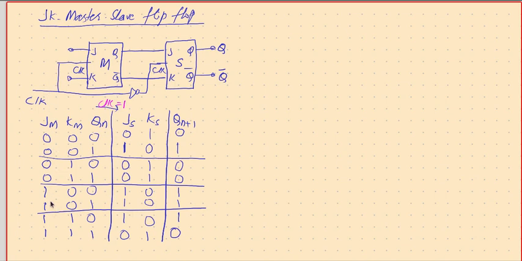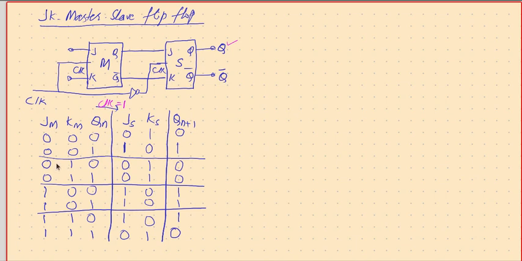So we have eight combinations. This Q is coming from this one. This we are not calling Q. This one is called Q. Next, if these two are 0 0, we are expected to get the same as the previous output. Last time it was 0, so now you are getting a 0, and last time it was a 1, you are getting a 1.